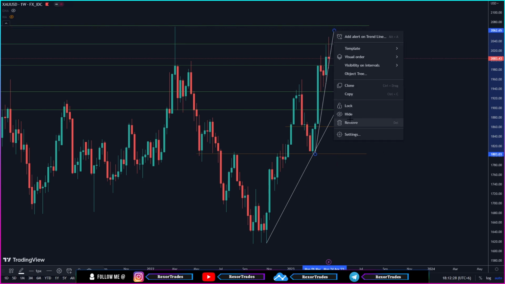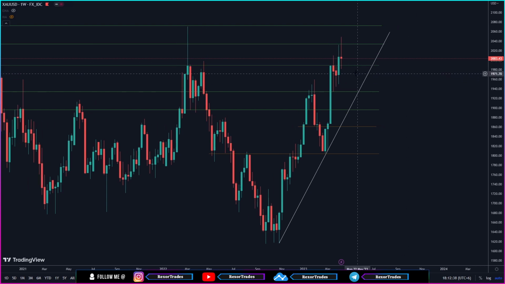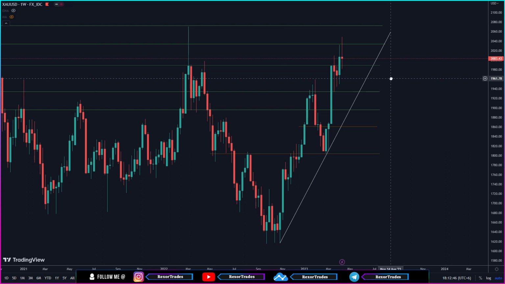However, if gold, instead of creating these higher lows over here, closes below this area of support that it currently has with further bearish momentum, then we could be seeing gold go for some deeper pullback towards this key level over here, all the way towards this key level in its attempt to make another retest on this higher time frame uptrend line.